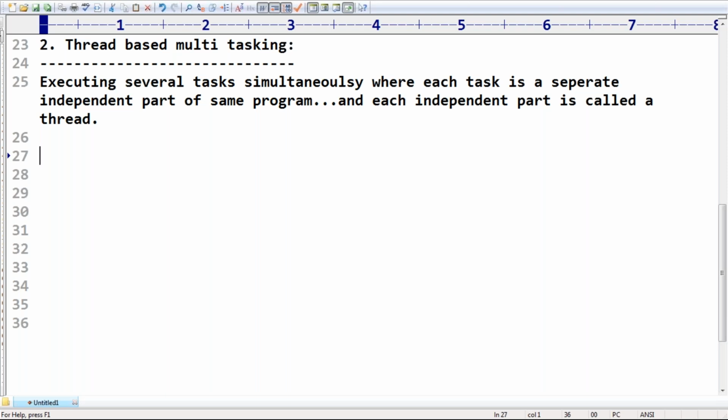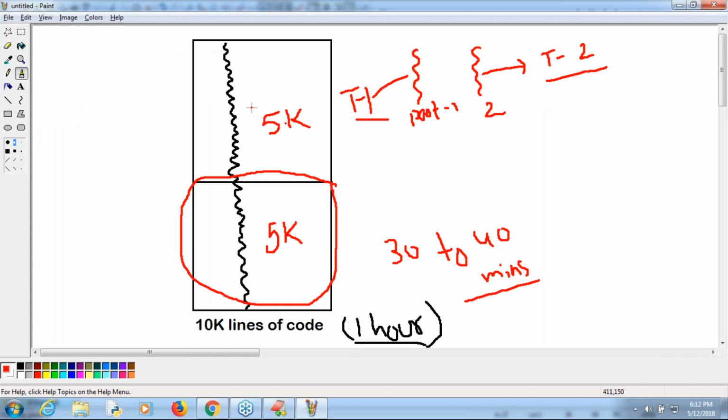If I have 2 threads, there are 2 flows of execution. If 3 threads, 3 flows of execution. For every individual part, you can define a separate thread, so that multiple flows of execution happen. This is thread-based multitasking. Everyone can understand?